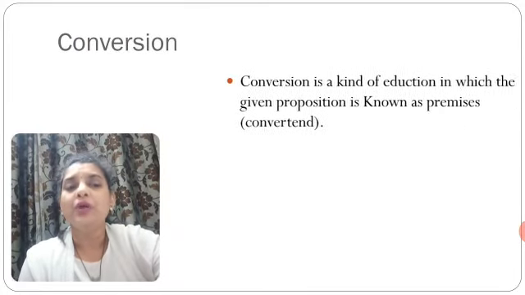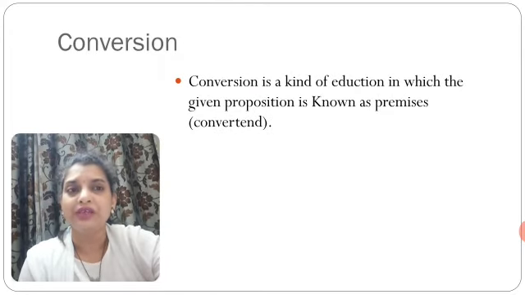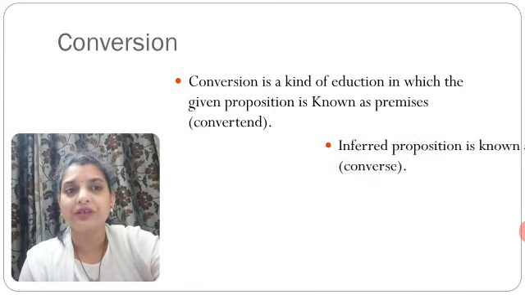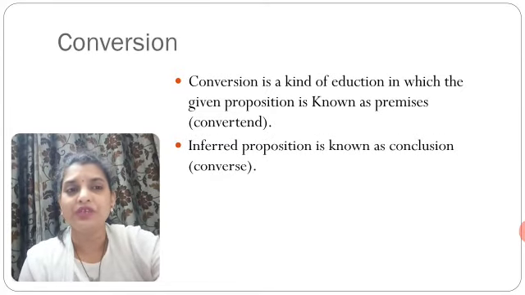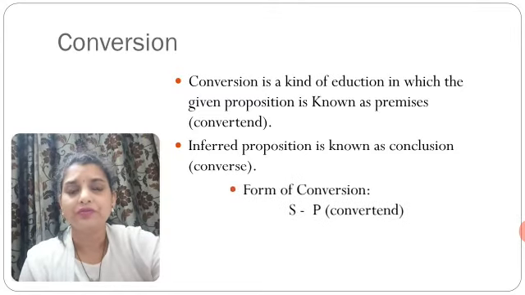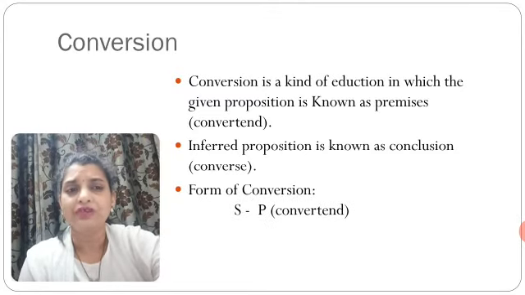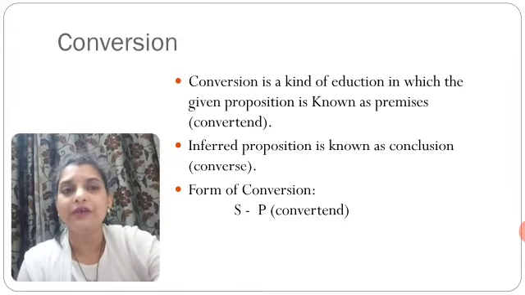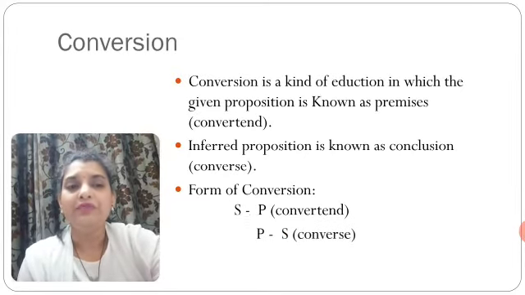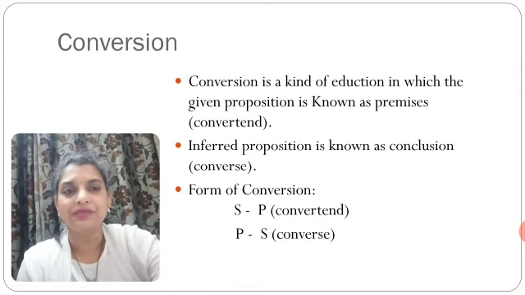What is conversion? Conversion is a kind of induction in which the given proposition is known as premise or convertant, and the inferred proposition is known as conclusion or converse. The form of conversion is S P, that is the convertant, and P S is the converse.